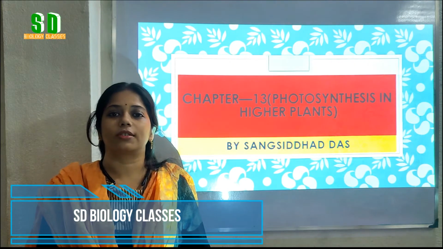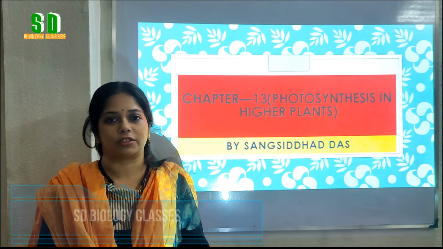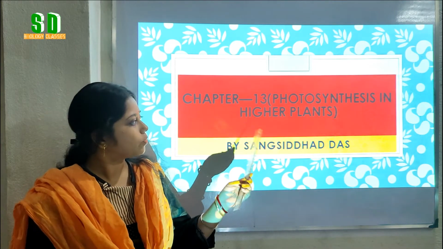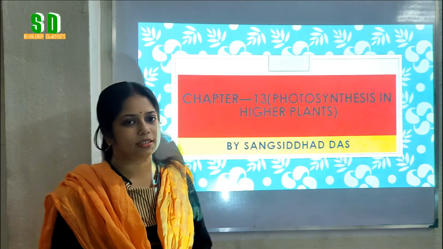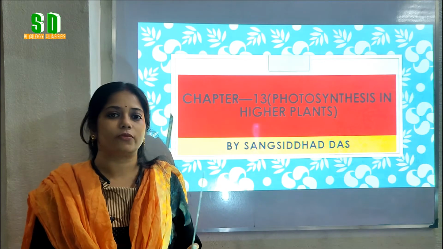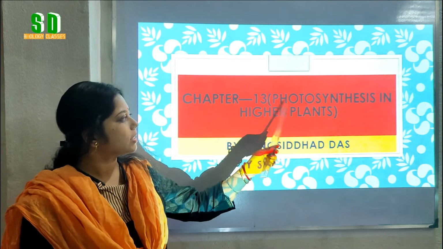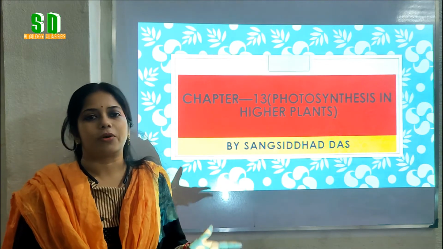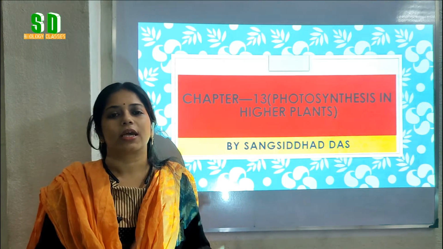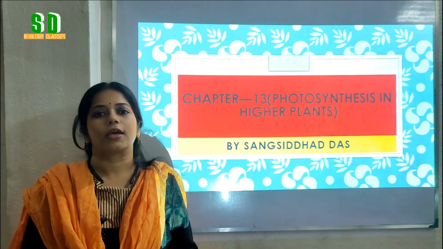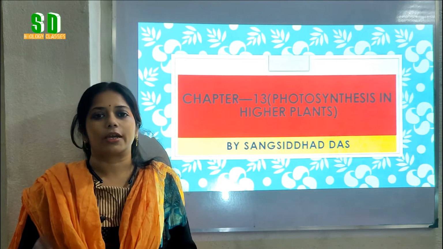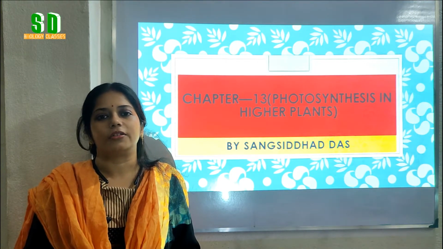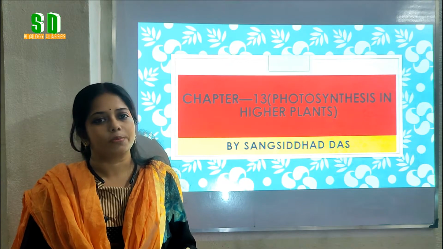Today we are going to discuss one of the most important chapters of class 11, that is photosynthesis in higher plants. What is the meaning of the word photosynthesis? Photo means light and synthesis means putting together. So in this process, simply the green plants take carbon dioxide and water and combine them to make a carbohydrate type of food in presence of sunlight.